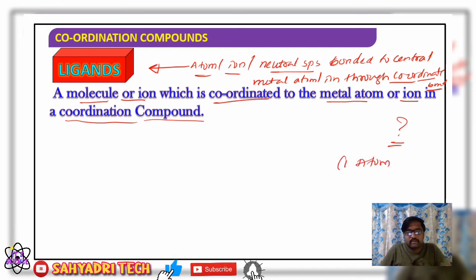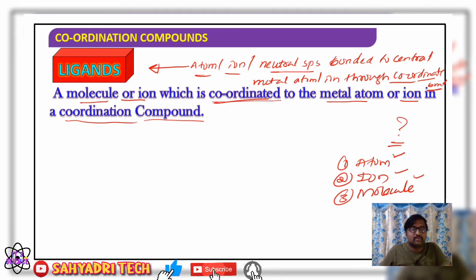It may be an atom, or it may be an ion, or it may be any molecule. So atom, ion, or molecule bonded to what? It must be bonded to a central metal atom or ion through a coordinate bond. Therefore, a molecule or ion which is coordinated, which means is going to make a coordinate bond, to the central metal atom or ion is called a ligand. Yes, you got the meaning of ligand.